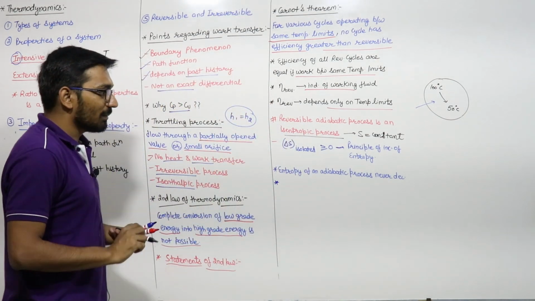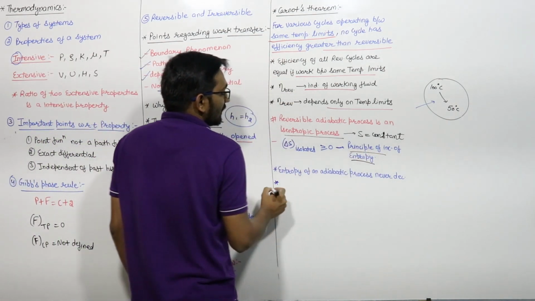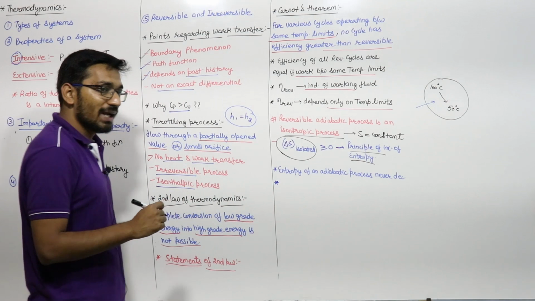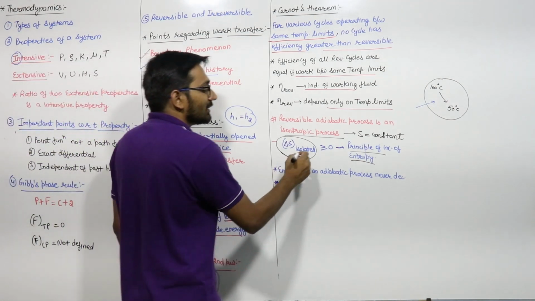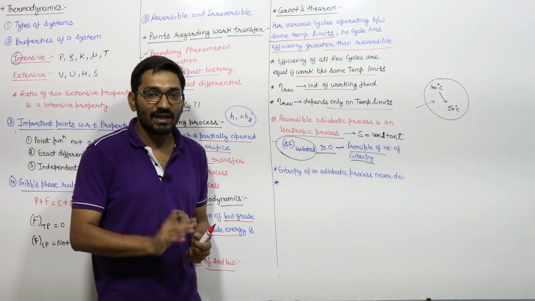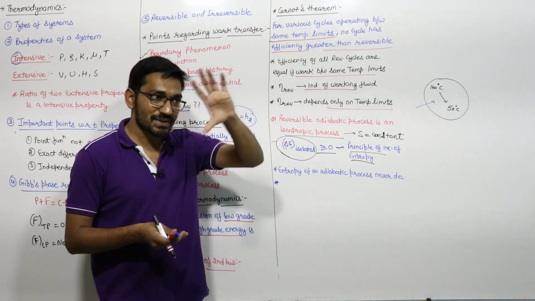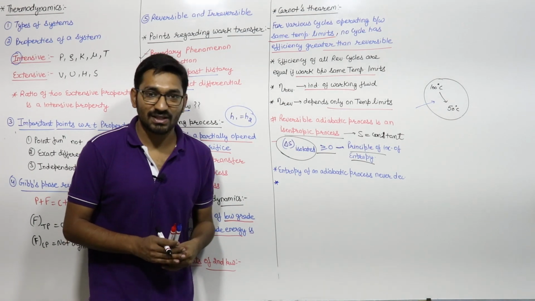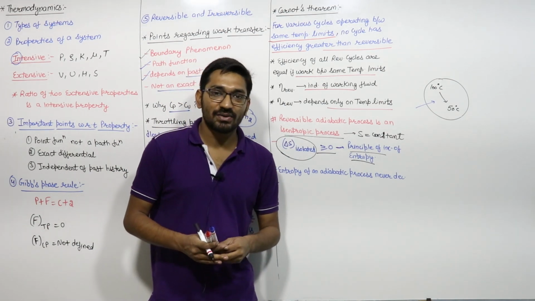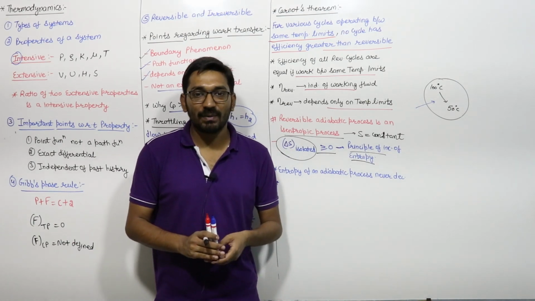And if we talk about the principle of increase of entropy, it says that the entropy change of the universe, or of an isolated system, is always greater than or equal to 0. The entropy of the universe can never decrease. It will remain constant if all the processes inside that isolated system are reversible. If the process is irreversible, then entropy will increase.